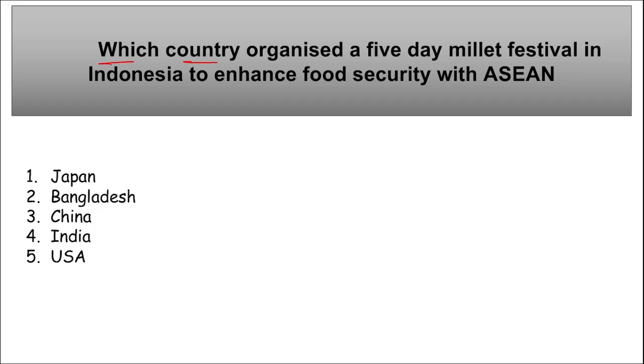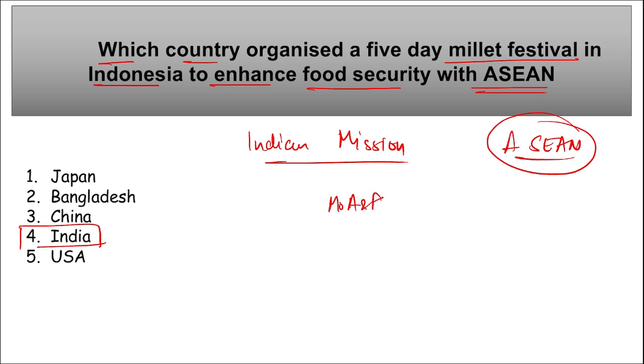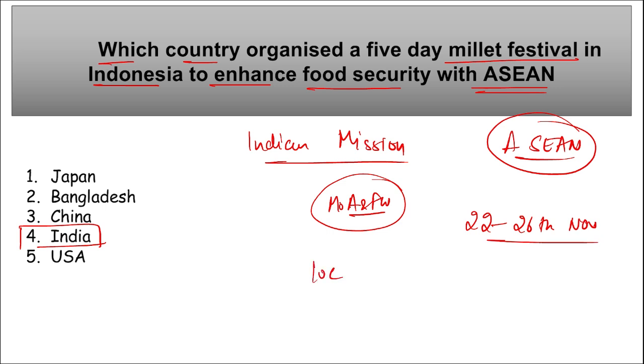Next is, which country organized a 5-day millet festival in Indonesia to enhance food security with Asian nations? What does ASEAN stand for? That is the Association of Southeast Asian Nations, right? And recently it was our country India, the Indian mission to ASEAN, and it was in collaboration with the Ministry of Agriculture and Farmers Welfare, correct? Because it is related to millets. This was held from 22nd to 26th of November. The location where this was held is Indonesia.